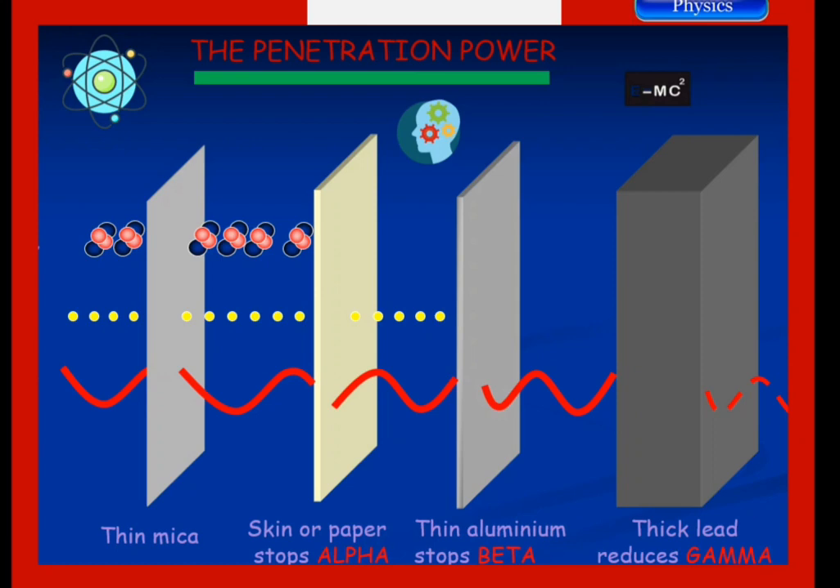Beta particles can pass through thin mica sheet, a skin or thin piece of paper, but they are stopped by aluminum sheets, while gamma radiations can pass through the thin mica sheet, the skin or paper sheet, thin aluminum sheet, and their intensity is only reduced by the thick lead blocks. And this is because the gamma radiations are electromagnetic in nature.